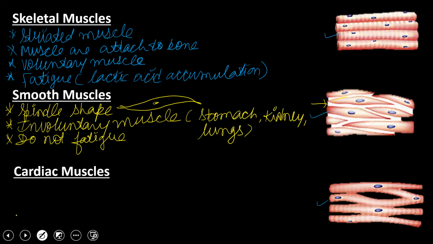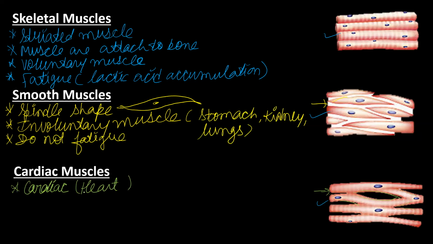Now, if we talk about the cardiac muscles, as you can see, these muscles look very similar to the skeletal muscles, but they are branched. That is the peculiarity, that they are branched. They are the muscles present inside the heart, that's why they are known as cardiac muscles.